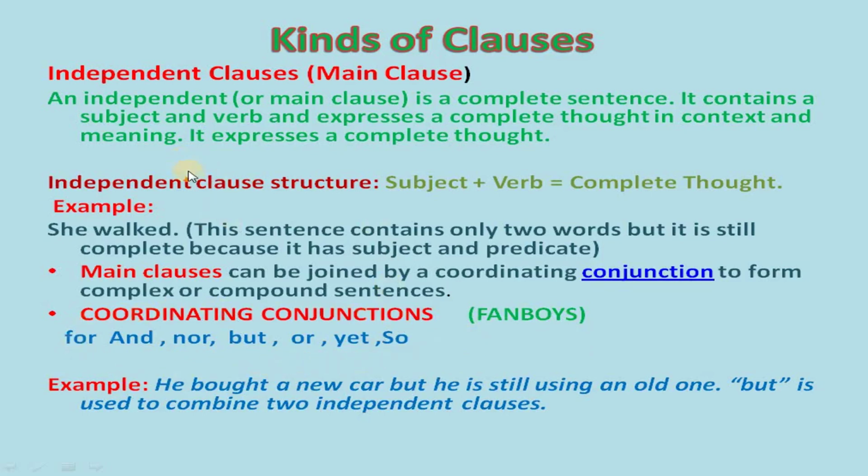For independent clauses, an example is: he bought a new car, but he is still using the old one. But is used to combine two independent clauses. Here two independent clauses are combined by using one FANBOYS conjunction or coordinating conjunction, that is but. So it becomes one compound sentence. It gives a full thought or meaning.